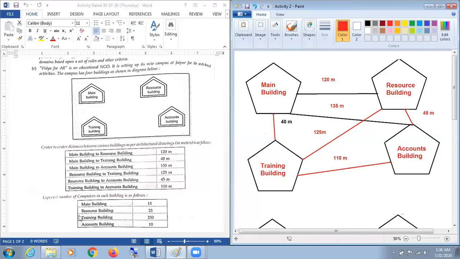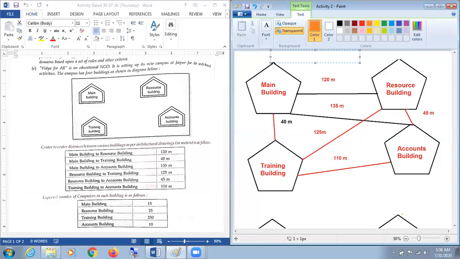But now, this is the expected number of computers in each building, as follows. So again, I'm going to mention the number of computers in each building. With the main building, my dear respected students, the number of computers will be 15. Similarly, when we talk about the resource building, the number of computers will be 25. 25 computers will be there.